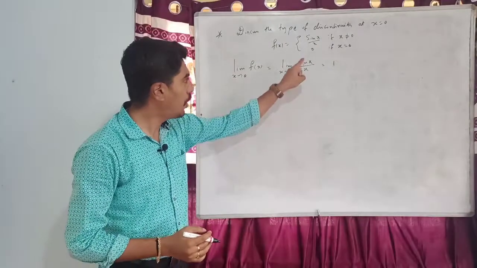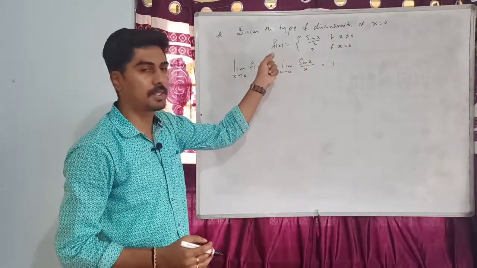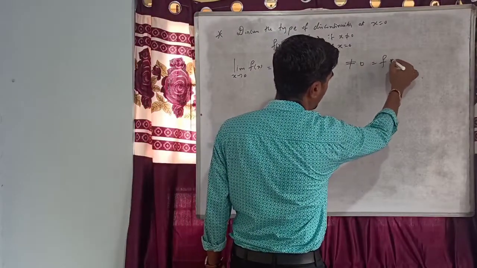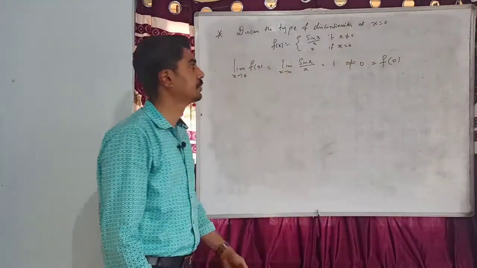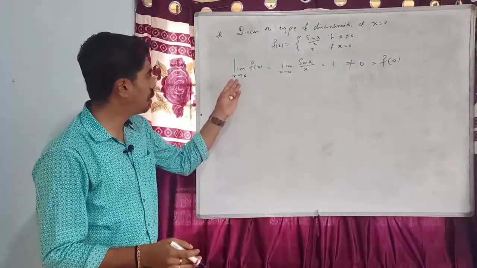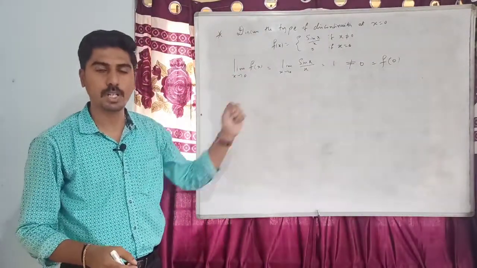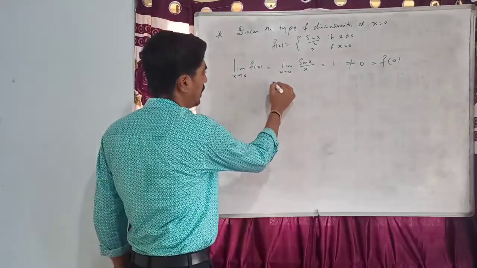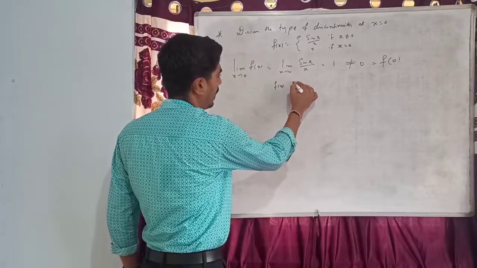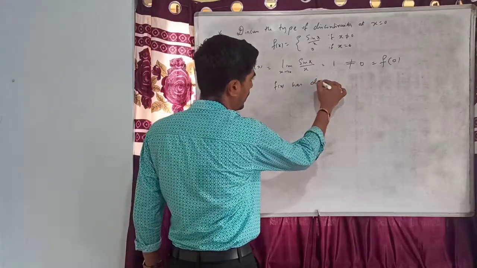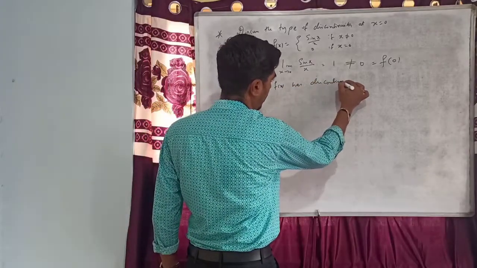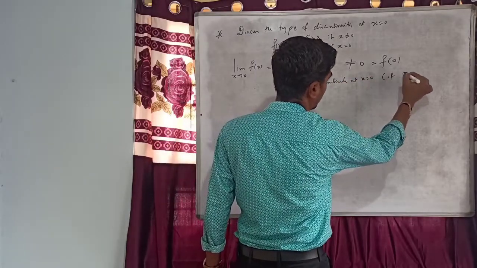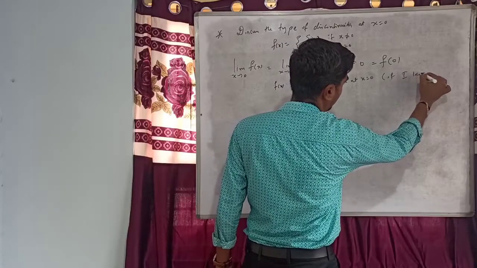Clearly 1 is not equal to 0, which is the value of f of x at x equal to 0. We have shown that the limit of f of x exists and is equal to 1, but it is not equal to f of 0. Therefore, f of x has a discontinuity at x equal to 0 of the first kind.